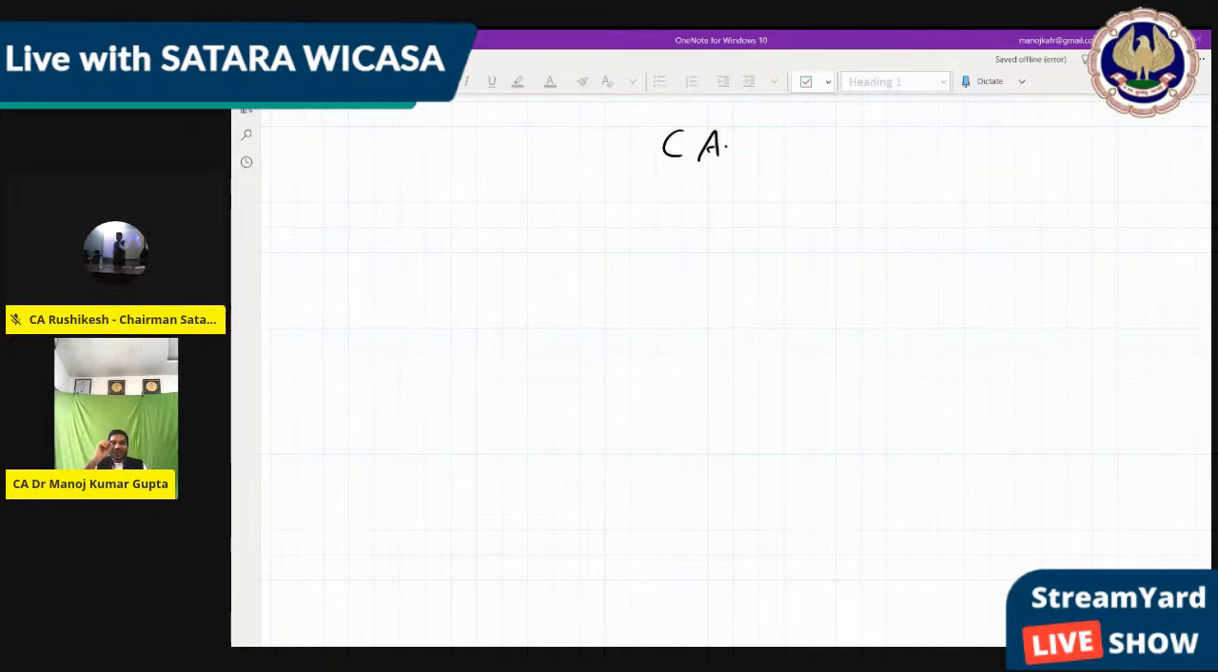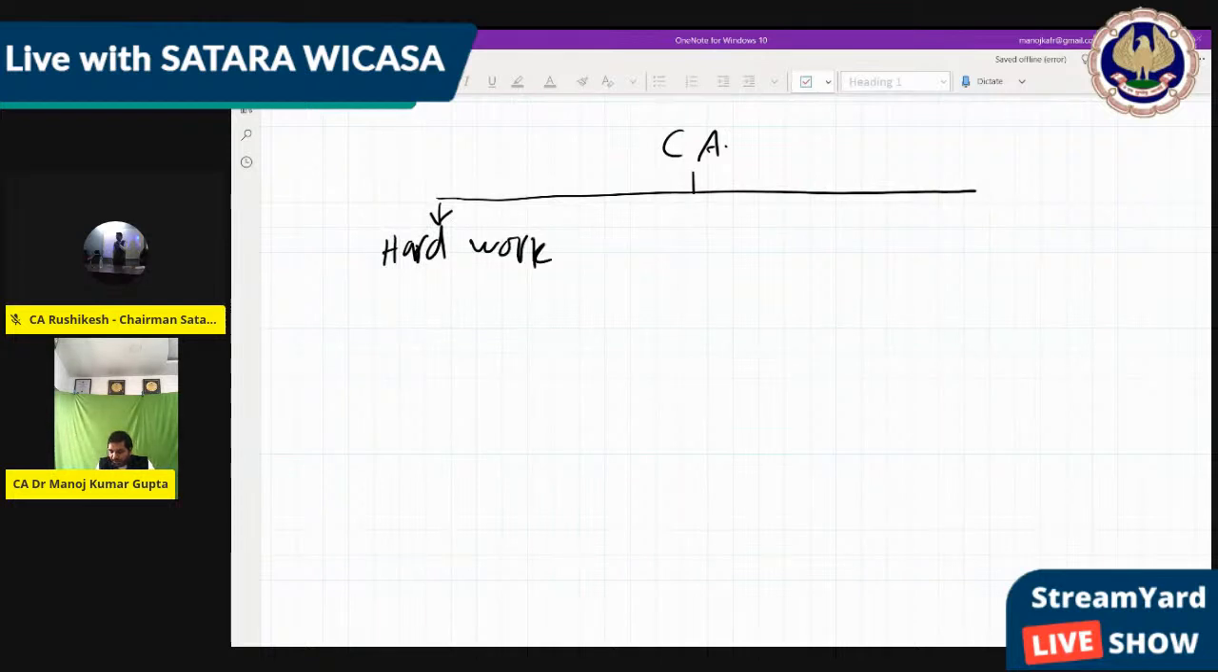So now, friends, what you have to do is write CA in the middle of the top of the page. Divide it into two parts. One is hard work. Without this, the work is not going to happen. I had informed you about that in the beginning only. But for a CA Foundation student, we want 5 to 10 hours according to your capacity every day, proper effective study.